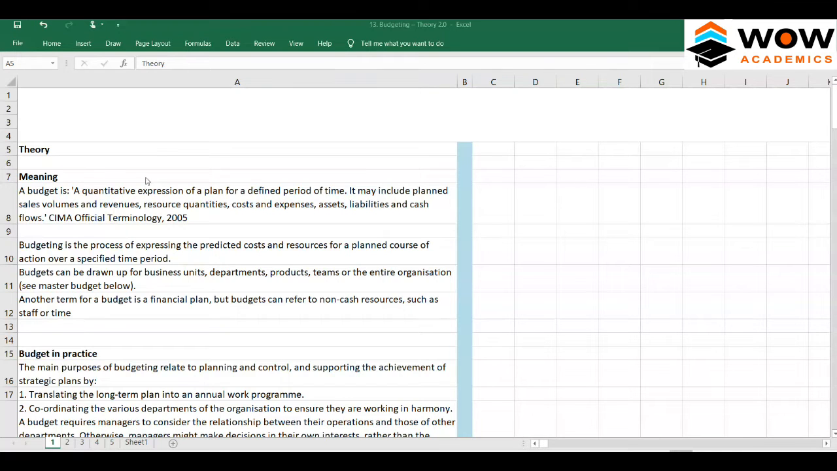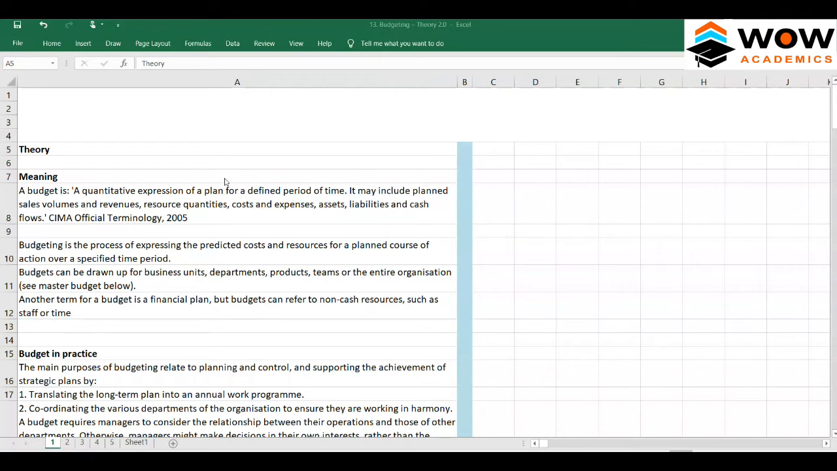So we shall start from the meaning of budgeting. A budget is a quantitative expression of a plan for a defined period of time. It may include planned volumes, revenues, resources, quantities, cost, expenses, assets, liabilities, and cash flows. This definition is given by CIMA. So what is a budget? A budget is nothing but a plan for the future.